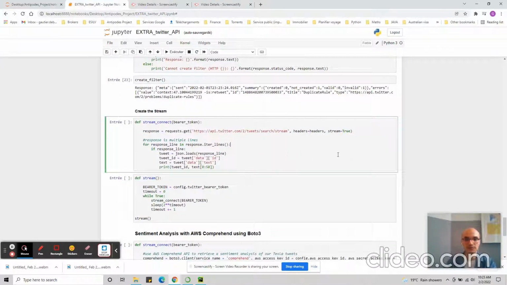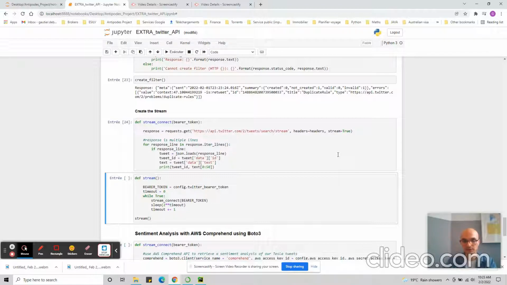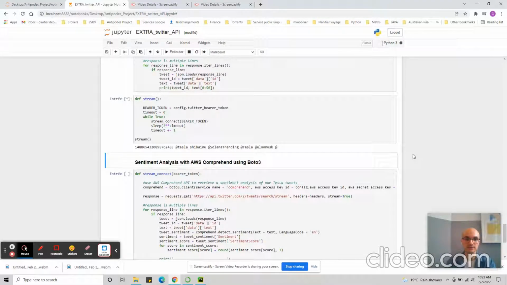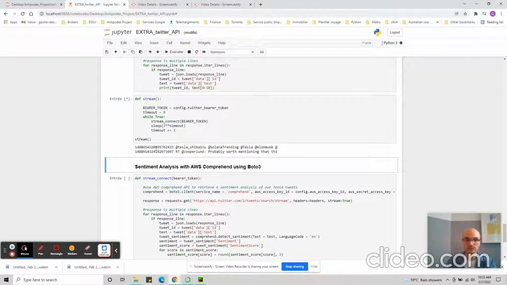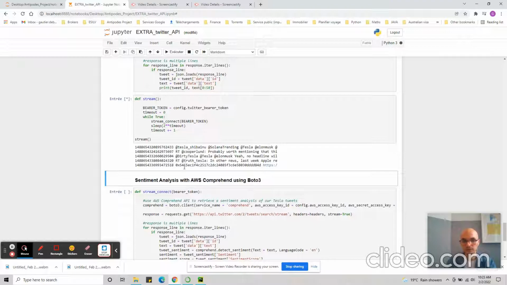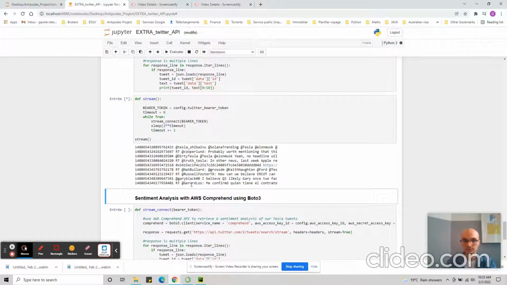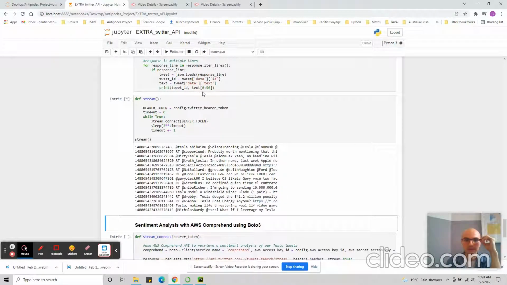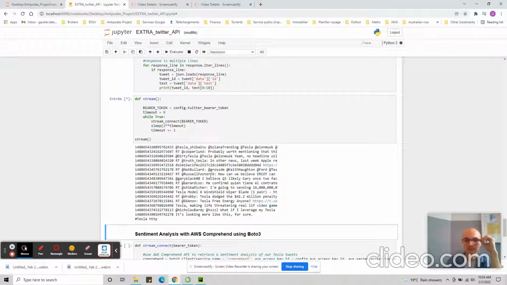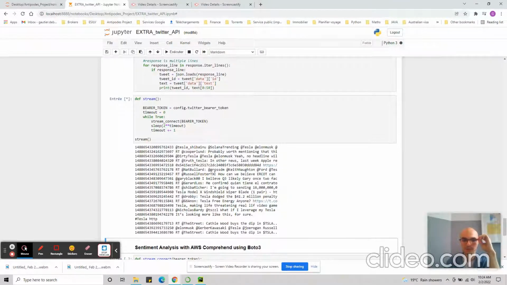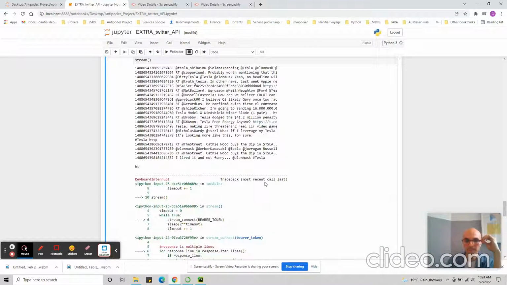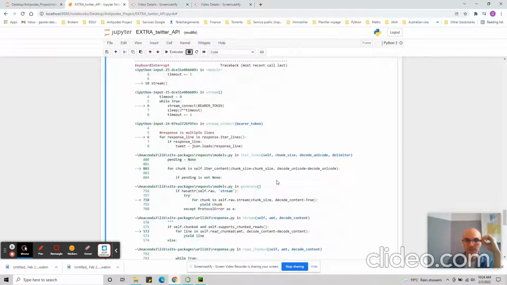Anyway, the rule is here, and now we can create the stream and actually use the stream and see that we're going to retrieve tweets about Tesla in real time. So I put the ID here, and right, all those tweets should mention Tesla. I chose to print only the first 51 characters because otherwise all the tweets would be a bit overwhelming. We can stop that here for now.